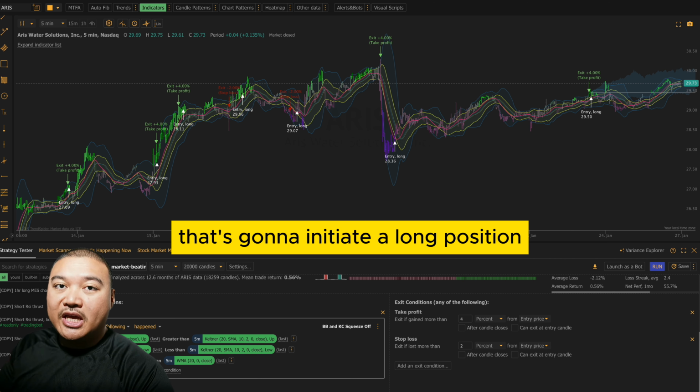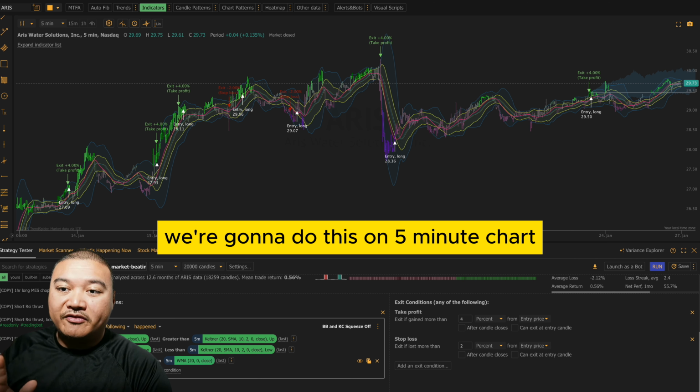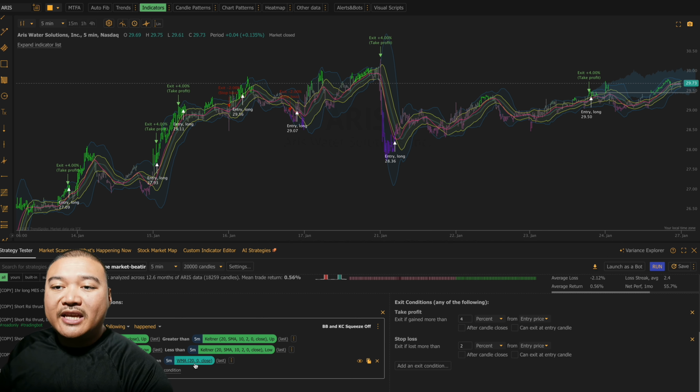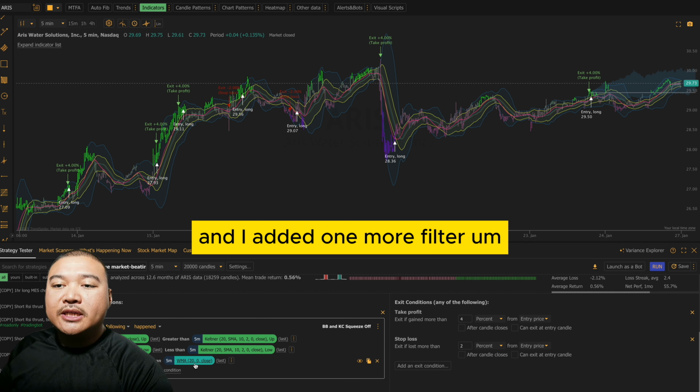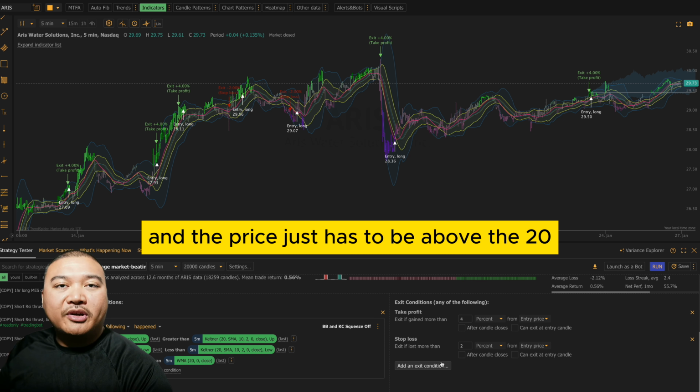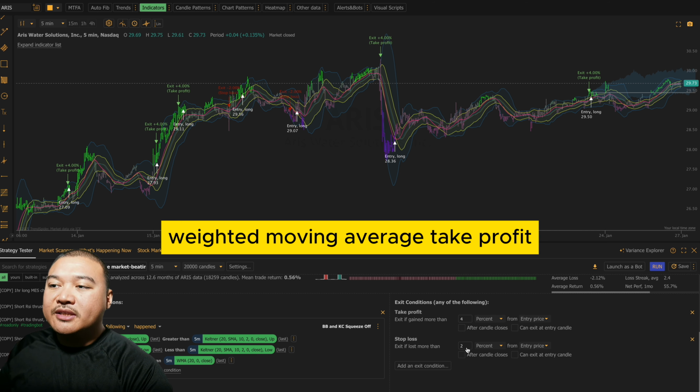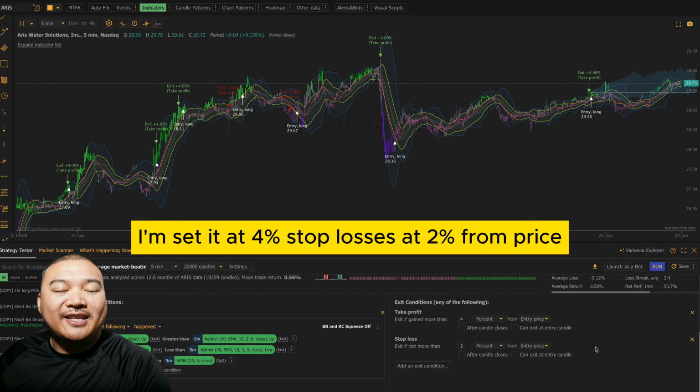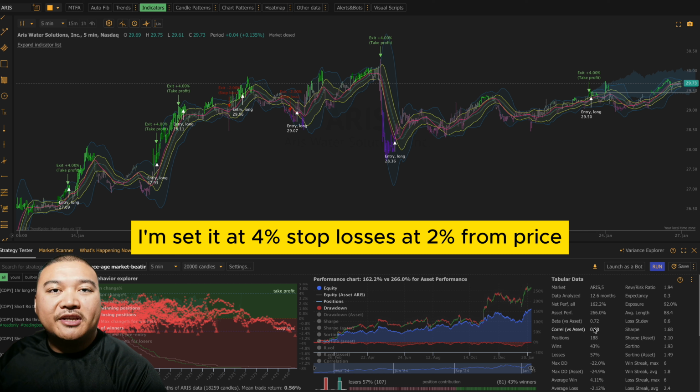That's going to initiate a long position. We're going to do this on a 5-minute chart, and I added one more filter to lessen the amount of trades: the price just has to be above the 20 weighted moving average. Take profit, I've set at 4%. Stop loss is at 2% from price.